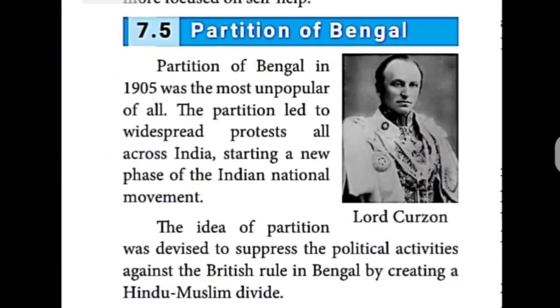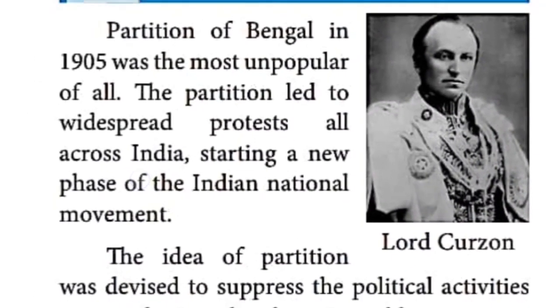Next, under 7.5, it is given, children, the partition of Bengal. This person was the Viceroy. Why am I telling this person as a Viceroy? After the 1857 revolt, the next year, 1858, Queen Victoria proclaimed that hereafter there would be no Governor General, only the Viceroy of India.